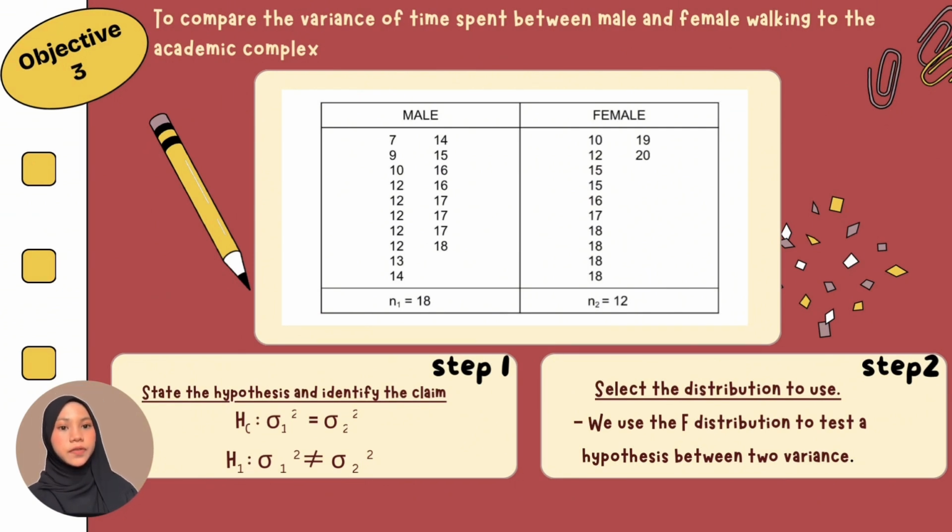If we want to conduct an F-test, there are 5 steps that we need to do. The first step is we need to state the hypothesis. The null hypothesis is that the variance of time spent walking for both male and female are equal, while the alternative hypothesis is that the variances are not equal. The second step is choosing the test distribution. As I said, the F distribution is selected to compare two variances.